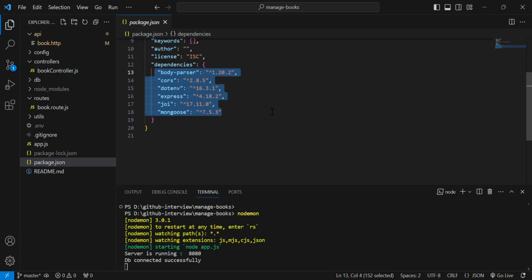Basically it's a project for a book management system, in which we can add books, update books, delete a book by its ID, and retrieve all the data of the book list we have in the DB. We also have an API for getting the book details with the help of its own ID.